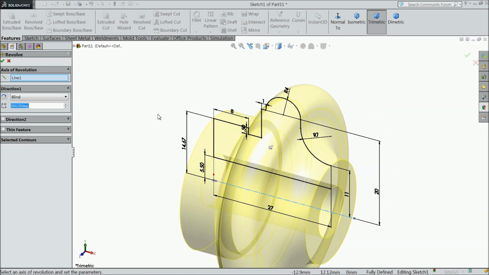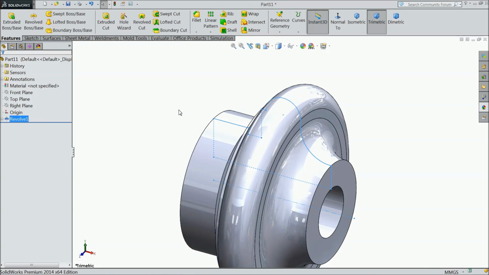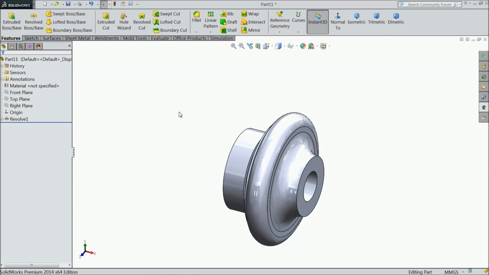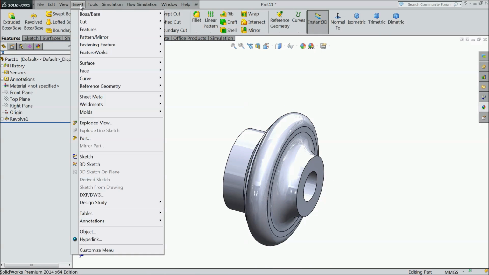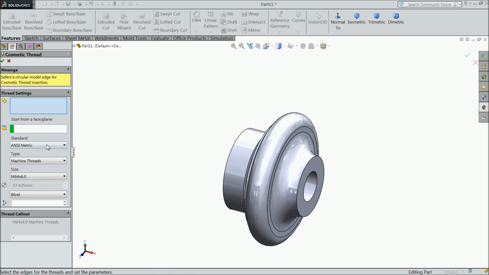Choose revolve boss base. Okay. Now choose cosmetic thread. Choose here inch.